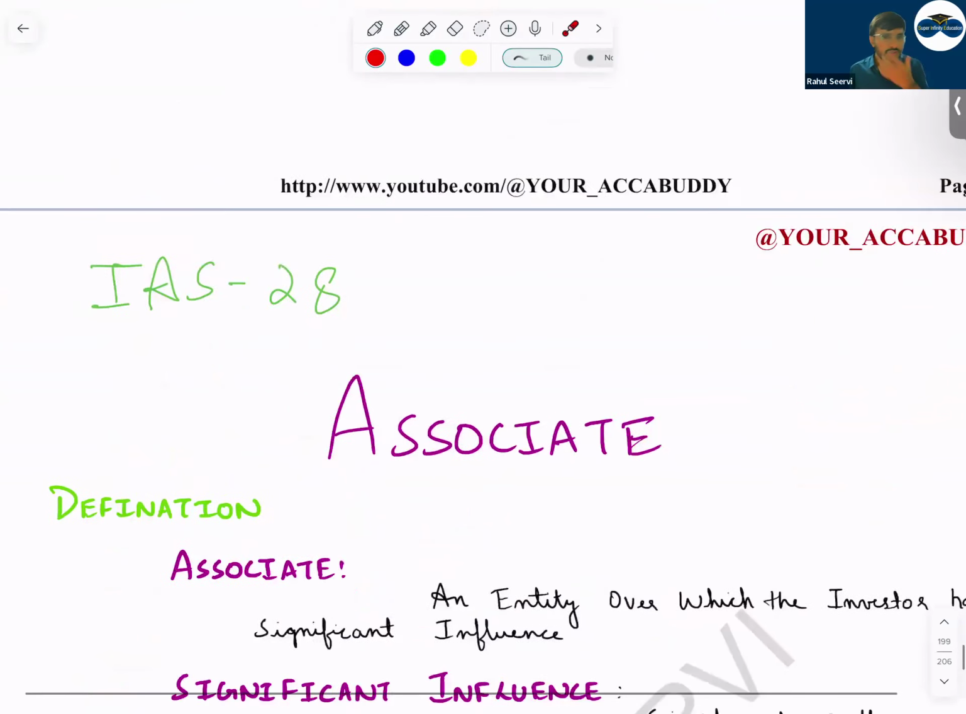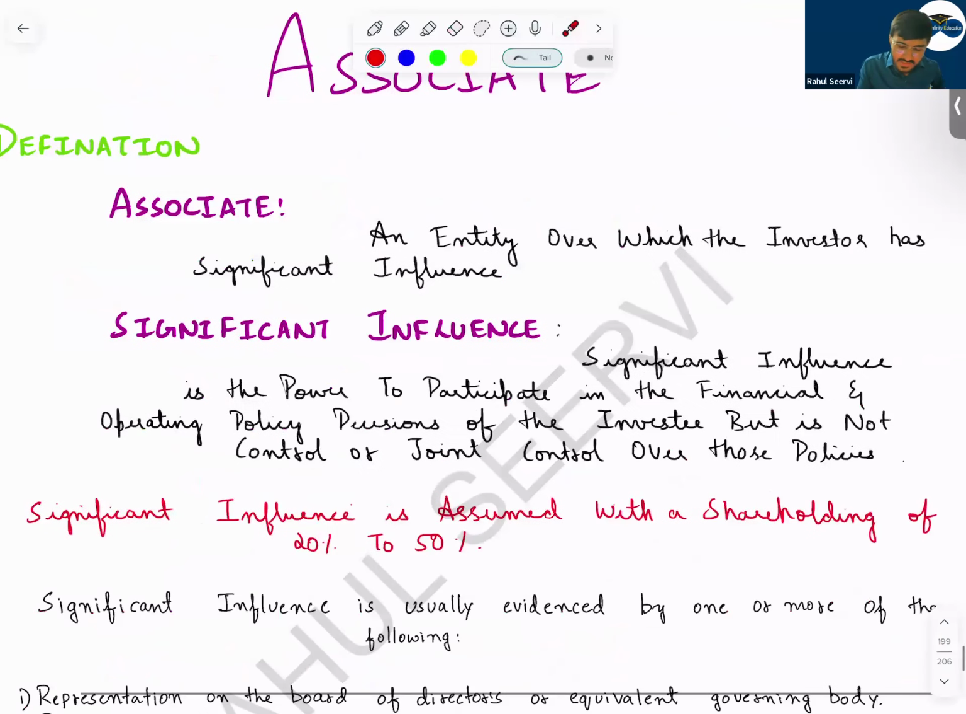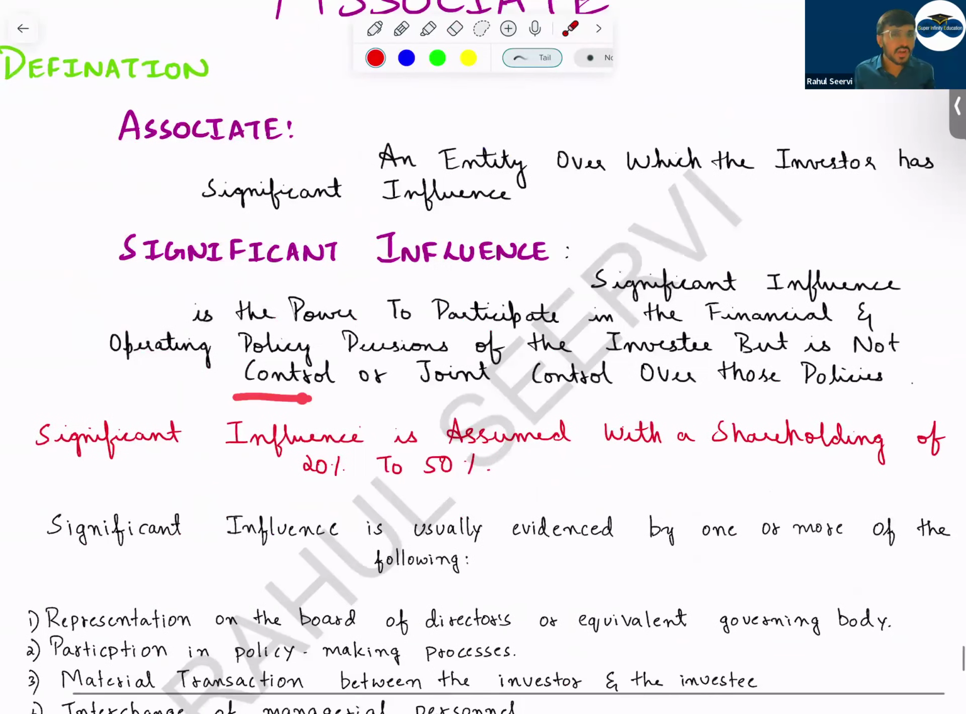So associate now. Sir, what is an associate? Associate means what, sir? We have 30 percent, 35 percent, etc. Associate means an entity over which the investor has significant influence. Significant influence means the power to participate in the financing and operating policies of the company. When the policies are made, you can participate in that. You can't dictate, you can advise them. You can't say that you have to follow this only. You can only advise, where control or joint control is not there.